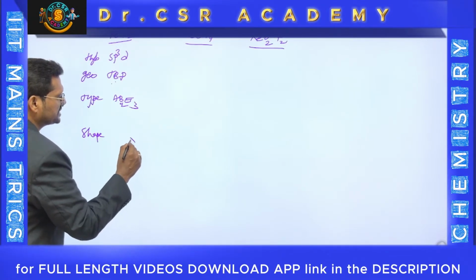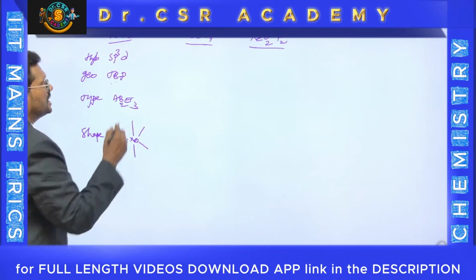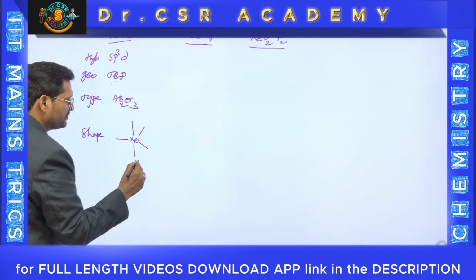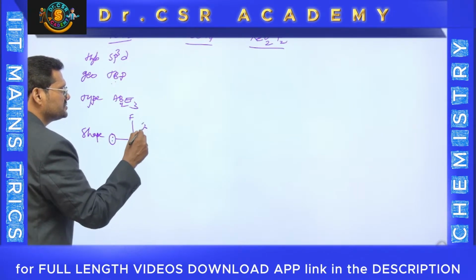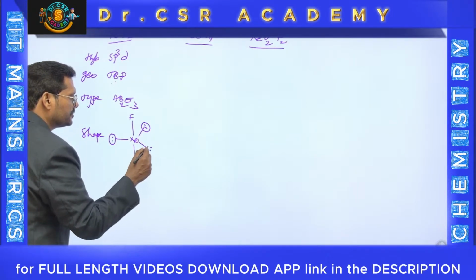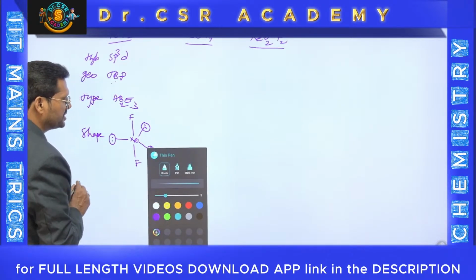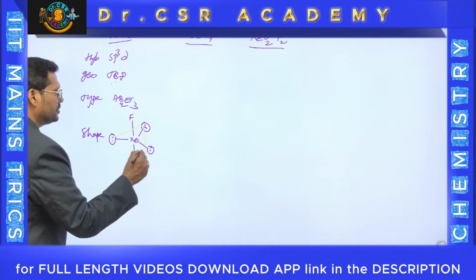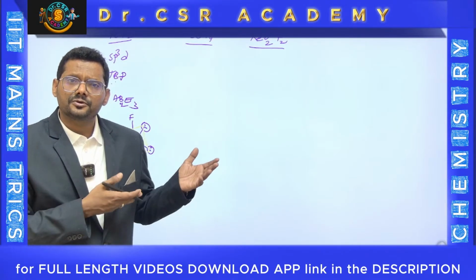And therefore, the shape, how it looks like, you have to draw the bonds. Suppose the central atom is xenon. 1, 2, 3, 4, 5 you have to represent, out of which only 2 are bonds. So you keep one fluorine here, you keep another fluorine here, and these are the lone pairs. The interesting thing is that this molecule is linear. Geometry is trigonal bipyramidal, but shape is linear. It looks linear only. Lone pairs are invisible, therefore it looks linear.